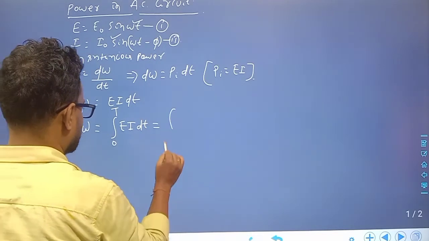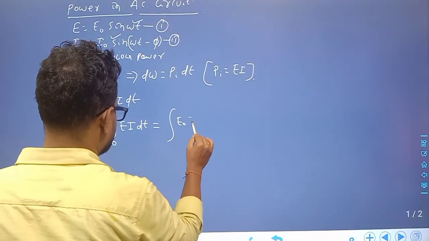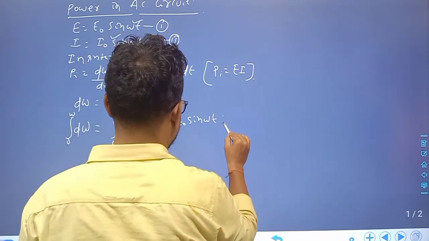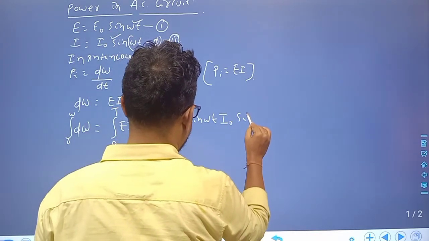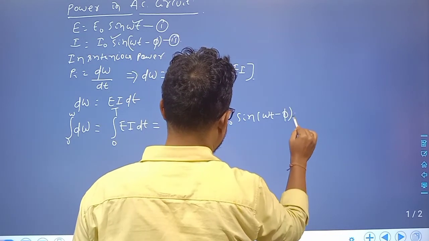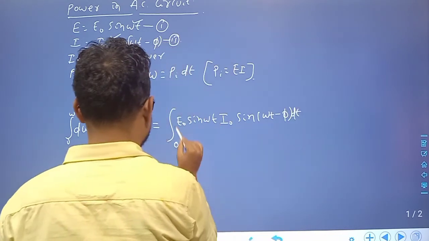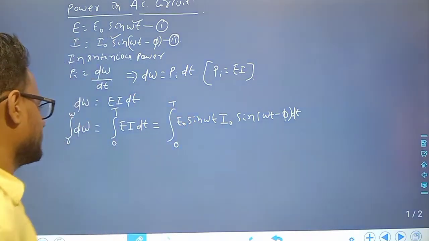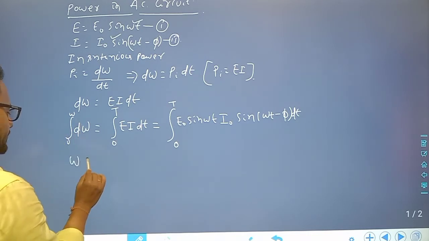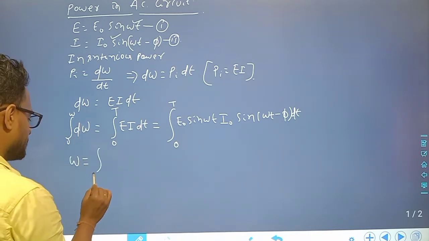So replacing E, we write E naught sin omega t, and replacing I, we write I naught sin(omega t minus phi) into dt, from 0 to t. Clear? Then the integral of dW gives W, upper limit minus lower limit, 0 to t.